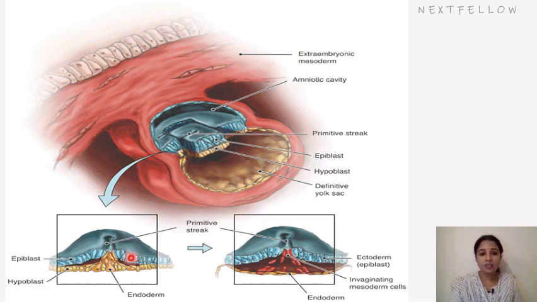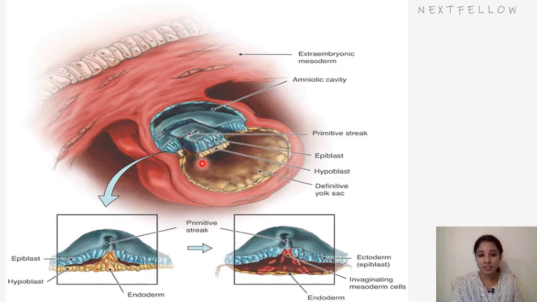You can see here, from the caudal side of the epiblast, the groove starts developing. This is the caudal end of the embryo. This section is the sagittal section, where you can see the amniotic cavity, yolk sac cavity and connecting stalk, extraembryonic mesoderm, cytotrophoblast, and this is the primitive streak.